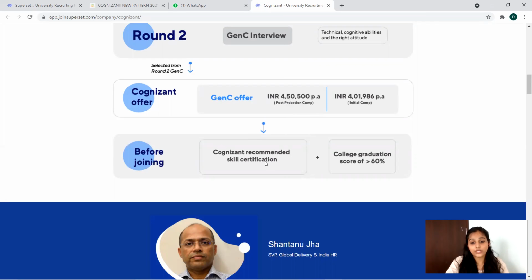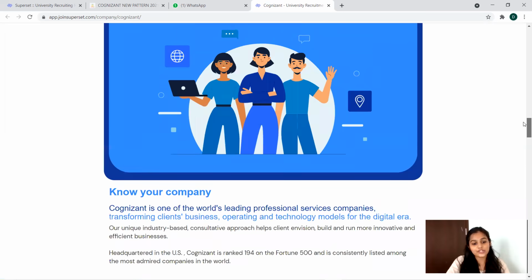Thereafter, you have to go for the Cognizant recommended skill certification. Then your college graduation must be greater than 60% before joining. If all these things are met, then you will join Cognizant. Okay, so that's about the selection process.